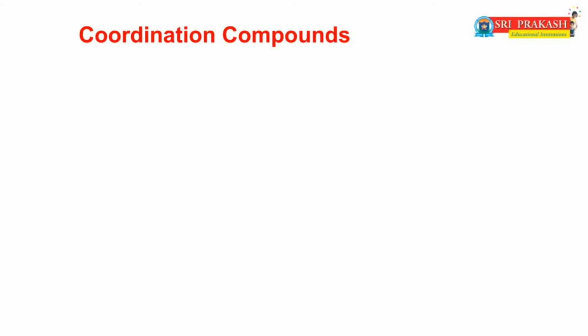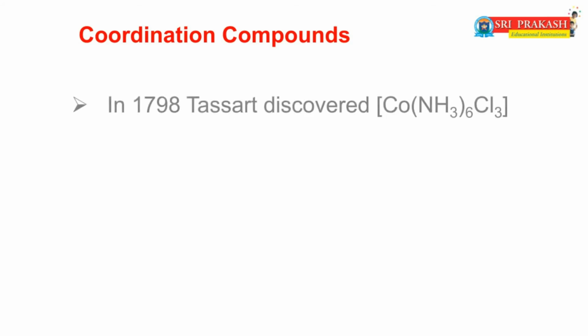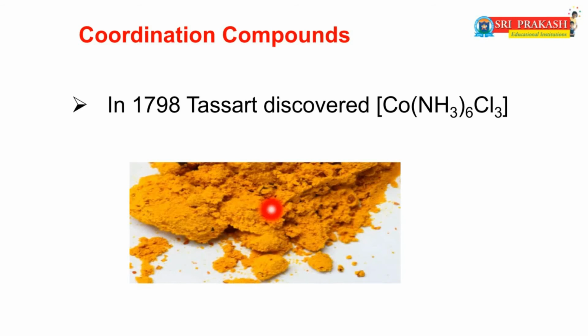Next coordination compound: in 1798 Tassaert discovered one of the coordination compounds, that is [Co(NH3)6]Cl3. The IUPAC name of this compound is hexaamminecobalt(III) chloride. This is the [Co(NH3)6]Cl3 compound.